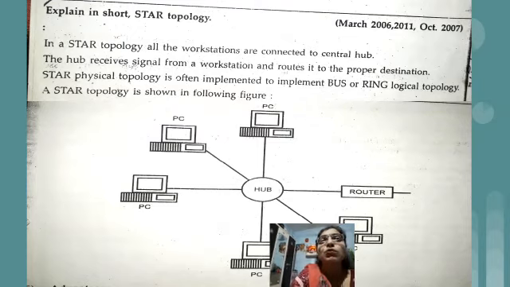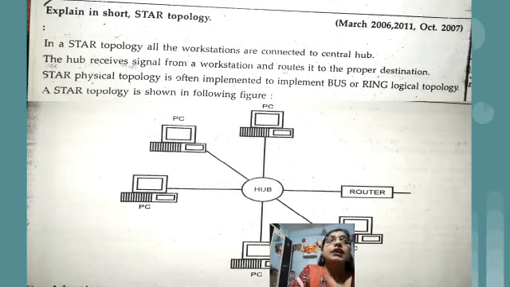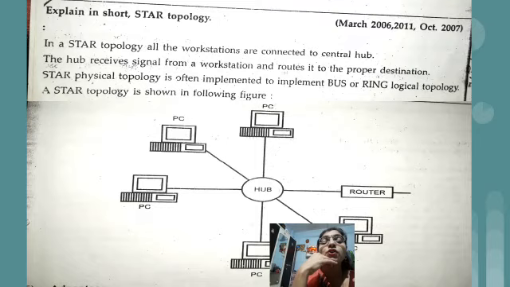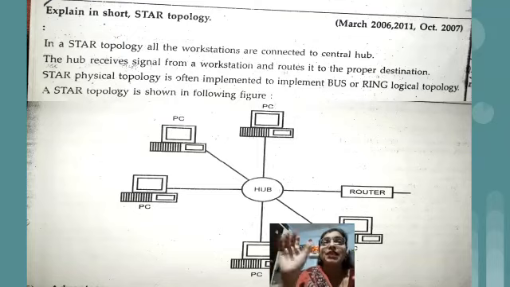So basically star topology, physically it looks like a bus topology, and logically it looks like a ring topology. Physically, why does it look like bus topology? Because in bus also there is a single cable to which so many computers are connected. In case of star topology, in place of that bus we have a hub to which all the cables are connected. As we have seen in bus topology, if any computer wants to send data to another, the message will be passed to that single line or main cable, right?